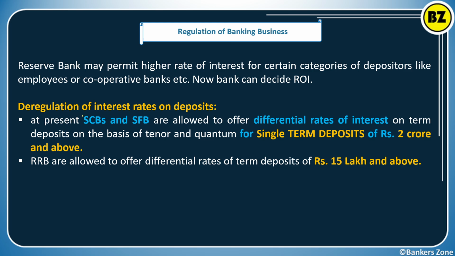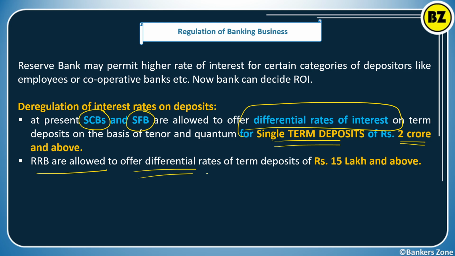Remember, only the scheduled commercial banks and the small finance banks can offer a differential rate of interest, which can be decided at their level, only for a single term deposit of more than 2 crore.